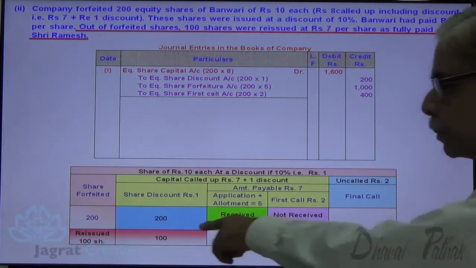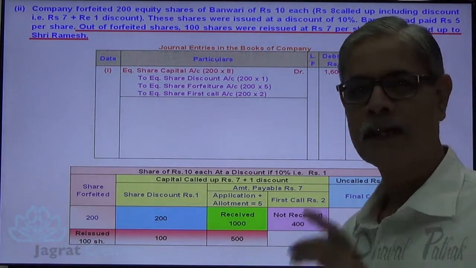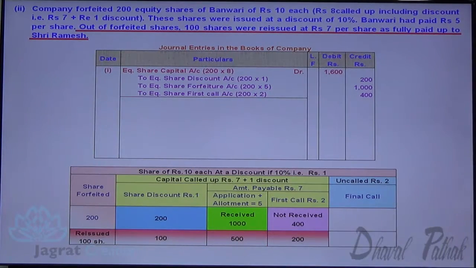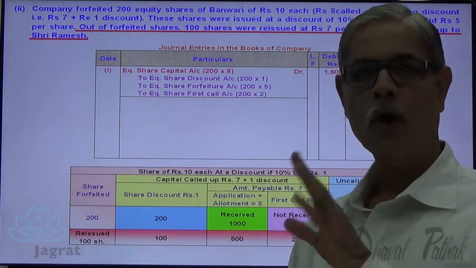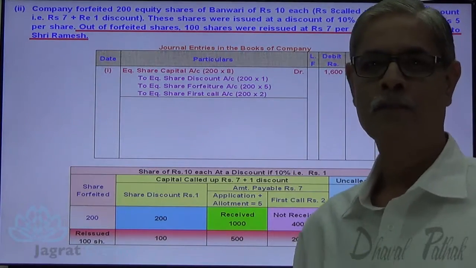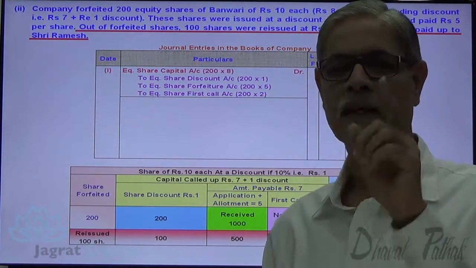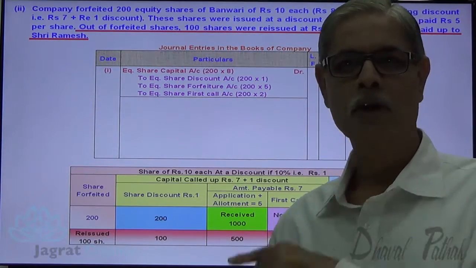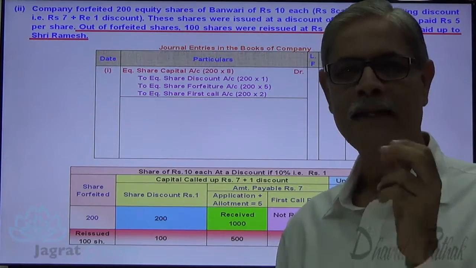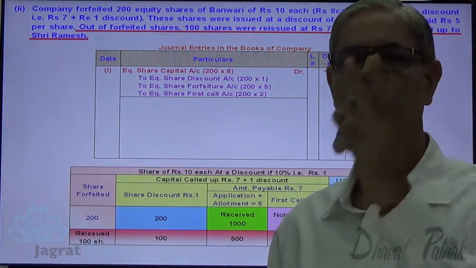So on 100 shares, proportionate discount is 100. Capital received is 500, that has been forfeited and transferred to forfeiture account. This is the proportionate amount of first call. Now all these shares are reissued at what price? 7 per share, fully paid. So issue price is 7. Normal discount granted 1, 7 plus 1, 8. Out of 10, deduct 8. So you will get the reissue discount, additional discount over and above the normal discount, rupees 2 per share.